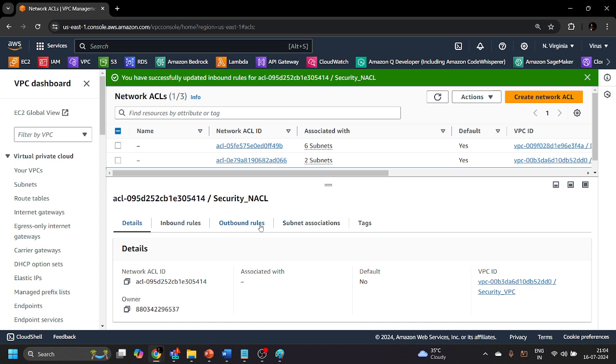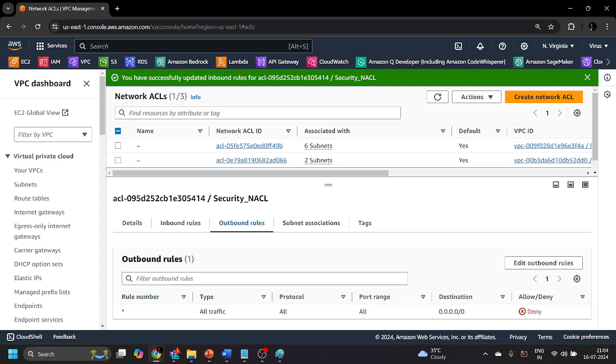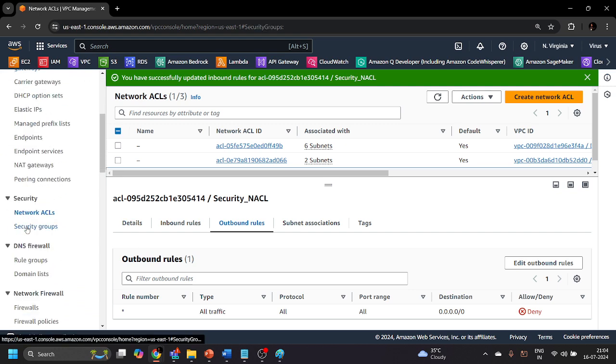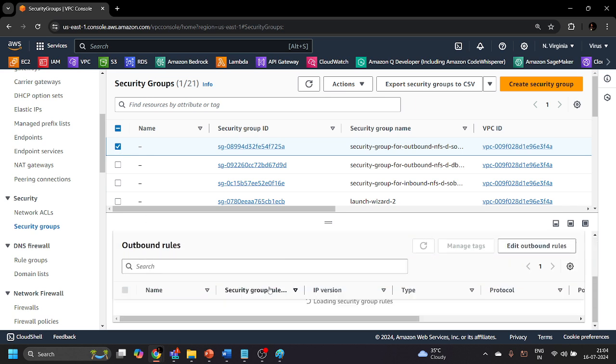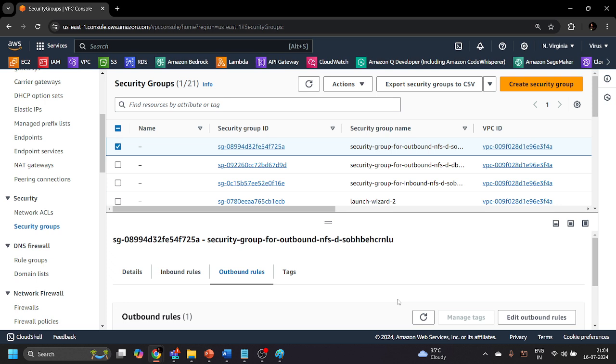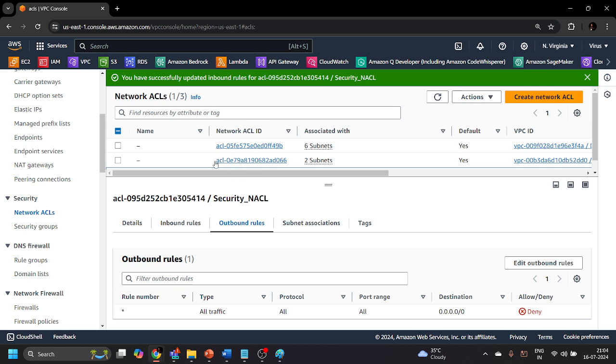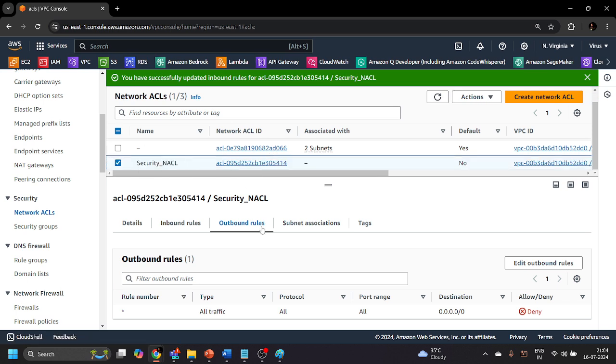And these are basically stateless. These network access control lists are stateless in nature. That means you need to add the rules in the outbound rules too. As you have seen in the security group section, in the outbound rule, by default, all the traffic is allowed to go outside from the security group. That means the security groups are stateful in nature, but the network access control lists are stateless in nature, which means you have to manually edit your outbound rules if you want to provide a specific outbound rule to your network access control list, right?